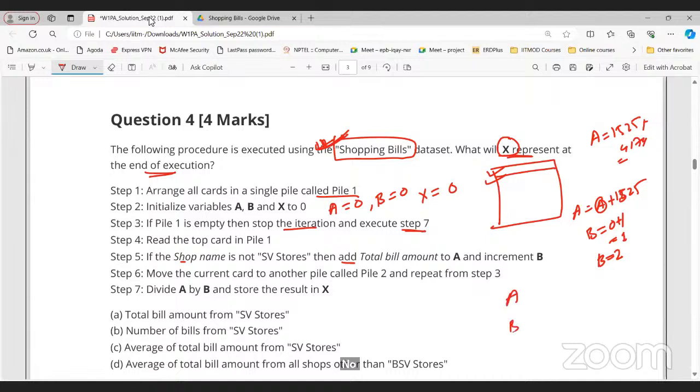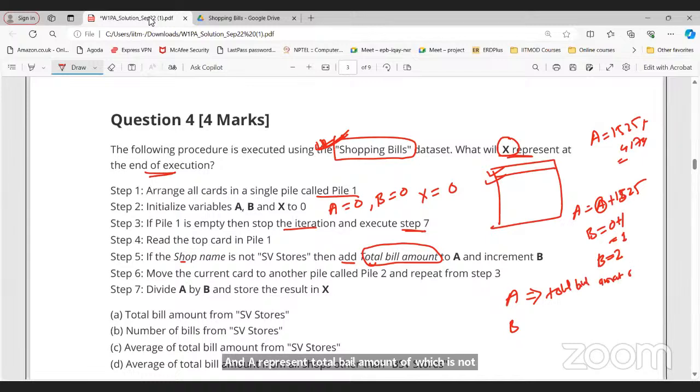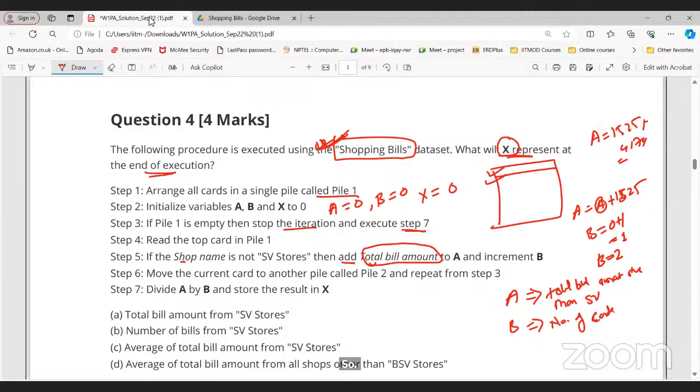Average of total bill. Now first, what will A represent, tell me. A will represent the total bill amount of stores other than SV store, right? So total bill amount other than SV store. B is the number of cards, that is, the number of shops that are not SV store. Number of cards other than SV store, right? So if I complete this process, I will get A and B.